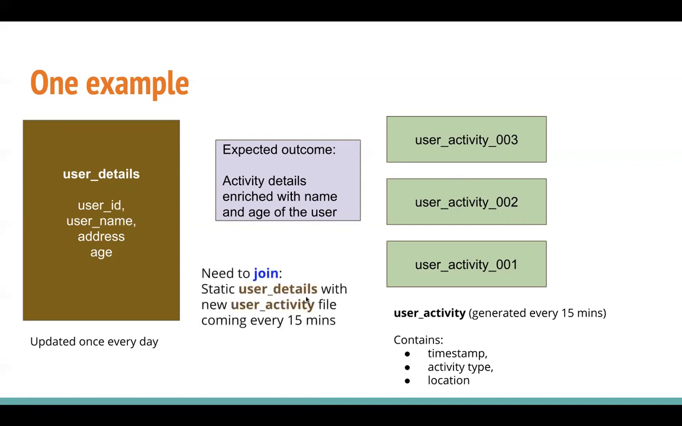Now, we have to join this user details, which is very much static. It updates every day, to a dynamic user activity file coming up every 15 minutes. So how can you do that?